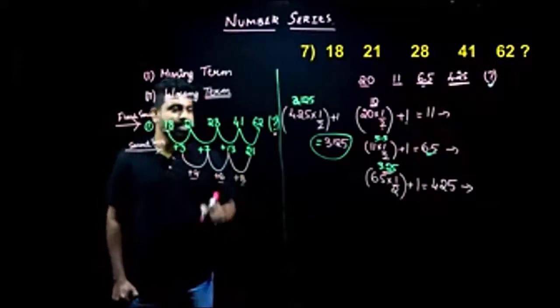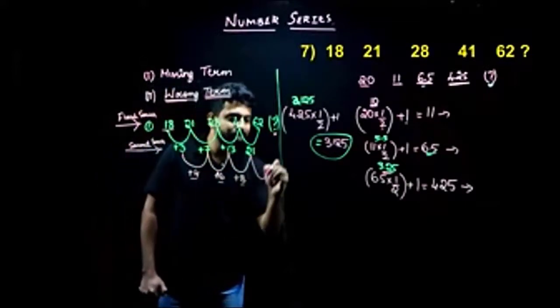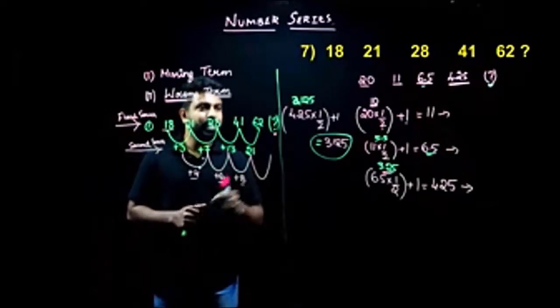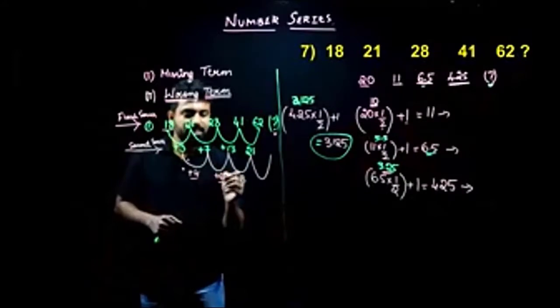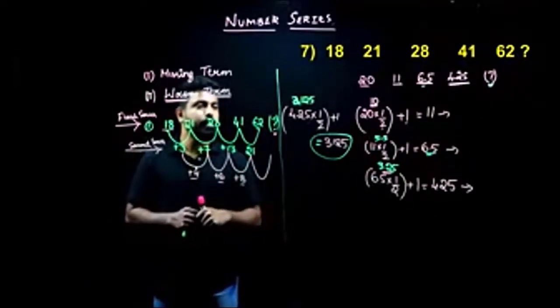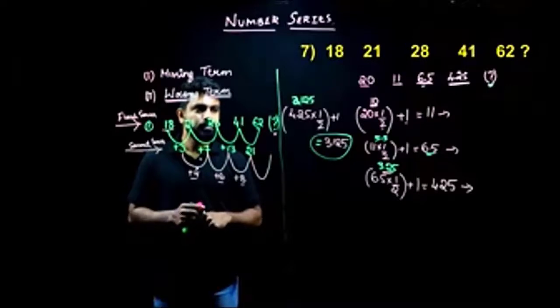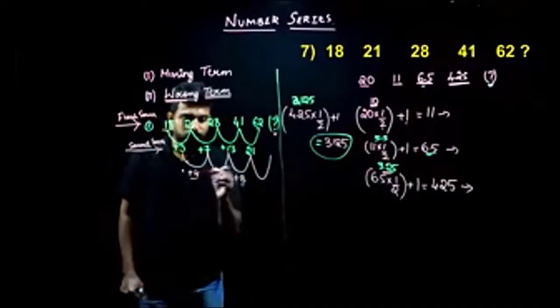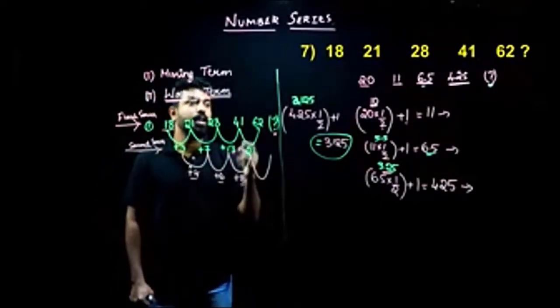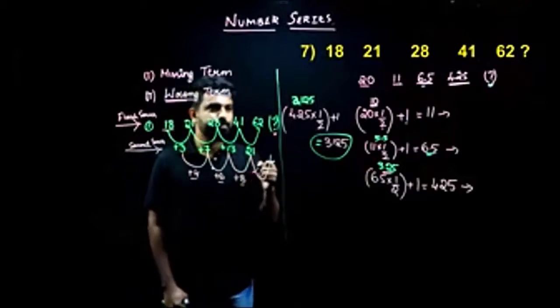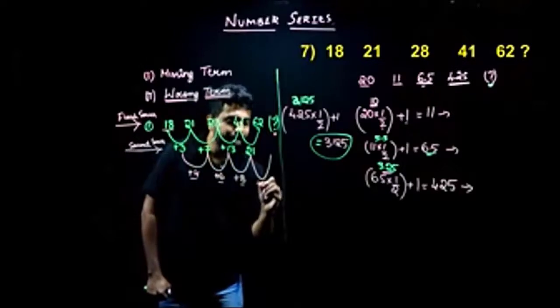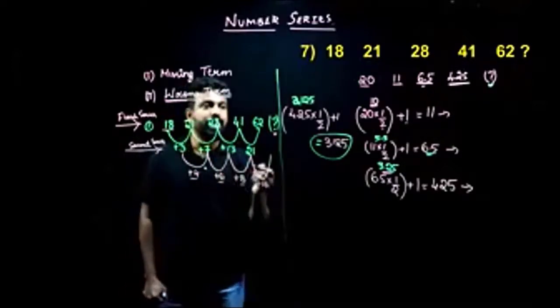So now look at these differences. Can we interpret something from these differences? Is it following any logic here? Come on, people, tell me. Okay, so let me tell you. Look at this. 4, 6, and 8. Yes, Dayanand. It is 4, 6, 8, and 10. It is nothing but our consecutive even numbers.